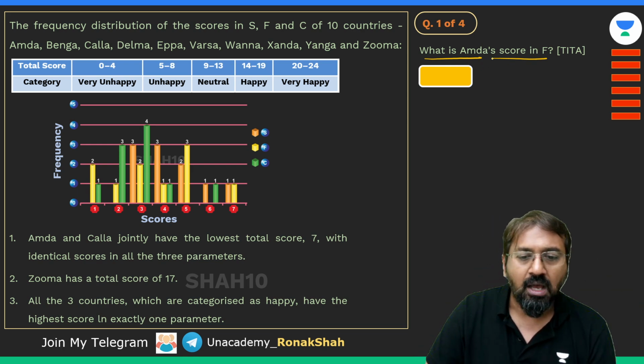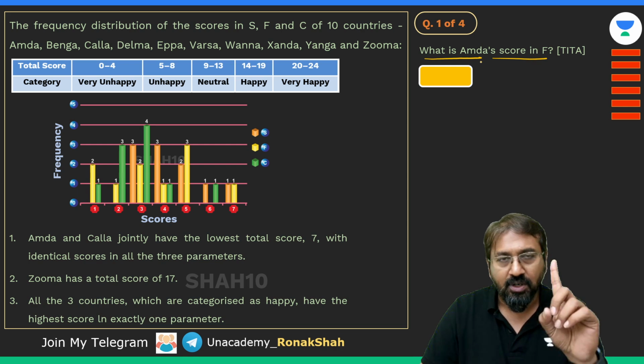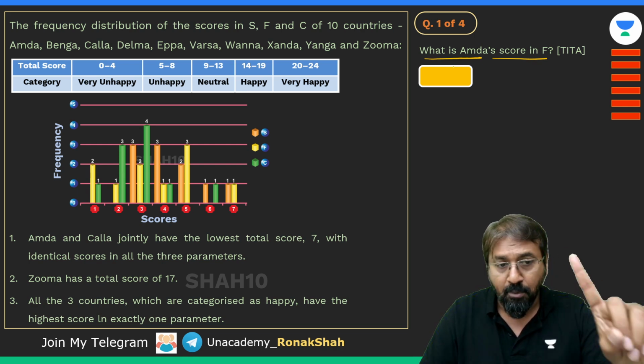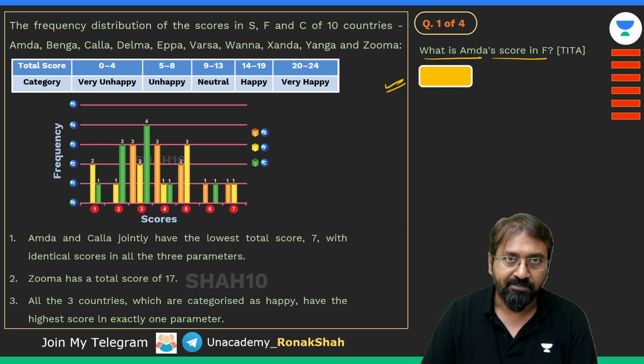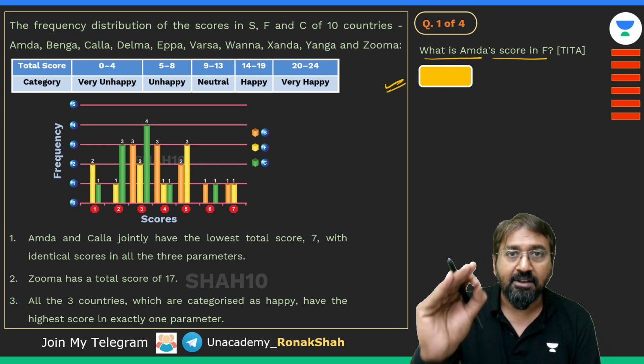So what is AMADA's score in F? Now guys, understand one thing, and this is going to be an important point. This is a theta question. Theta question means it will have some definite answer.